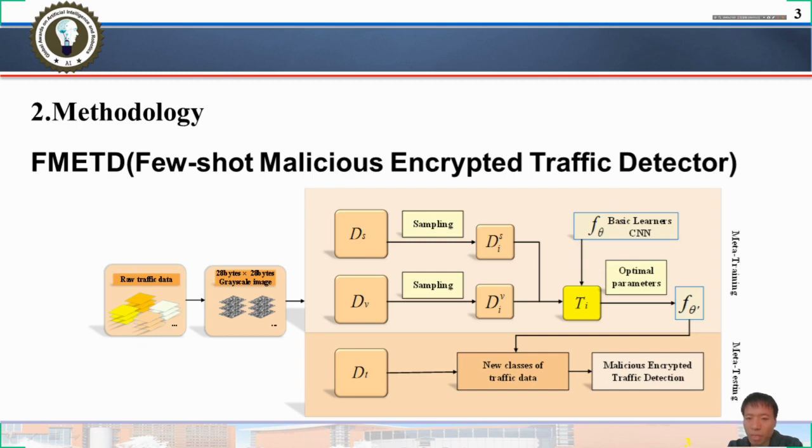Then the model is tested on the new samples and the parameter theta is updated by gradient descent. The parameter theta obtained at this point is highly sensitive to the new task, and it is used as the initialization of the model, which can make the model adapt to the new task quickly with only a few samples. This is FMATD.